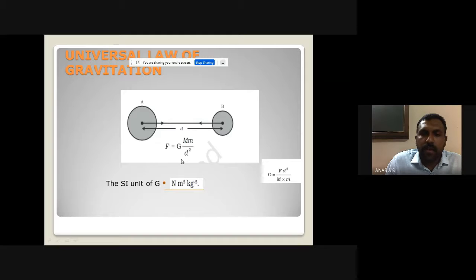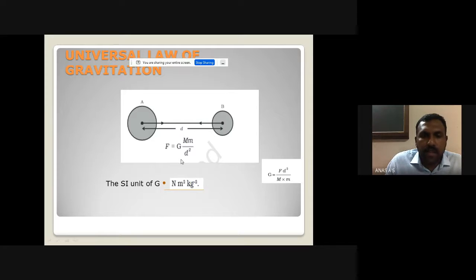In every case, when we place two bodies, there is a gravitational force. Our earth also exerts some force on our body. That's why we are standing on the earth. Otherwise, we would escape from this earth system. Every body stands on this earth due to gravitational force.